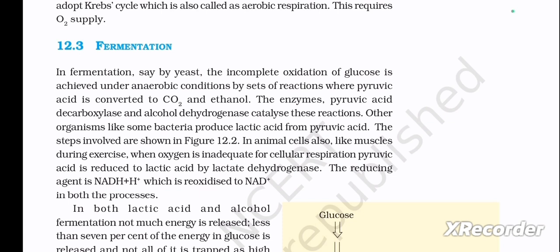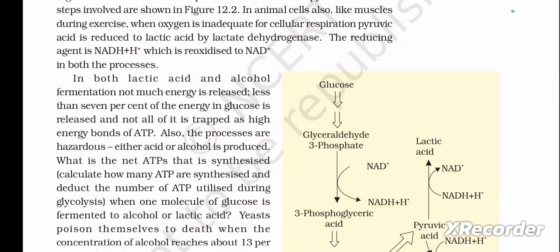In animal cells also, like muscles during exercise, when oxygen is inadequate for cellular respiration, pyruvic acid is reduced to lactic acid by lactate dehydrogenase. The reducing agent is NADH plus H plus, which is reoxidized to NAD plus in both the processes. In both lactic acid and alcohol fermentation, not much energy is released. Less than 7% of the energy in glucose is released and not all of it is trapped as high energy bonds of ATP. Also, the processes are hazardous.